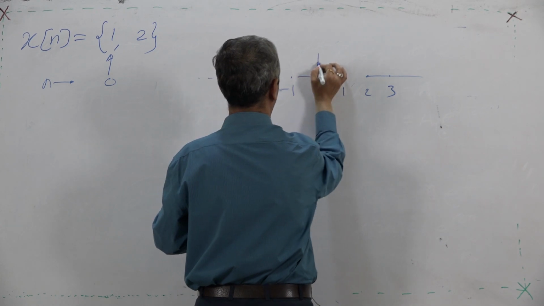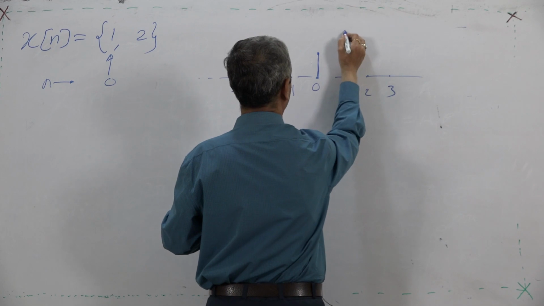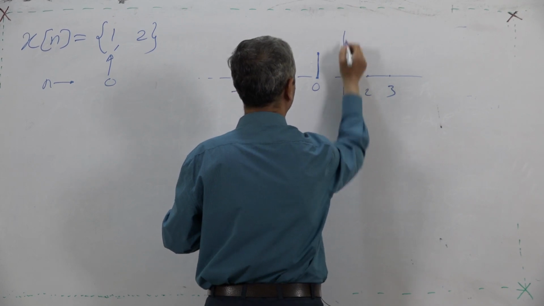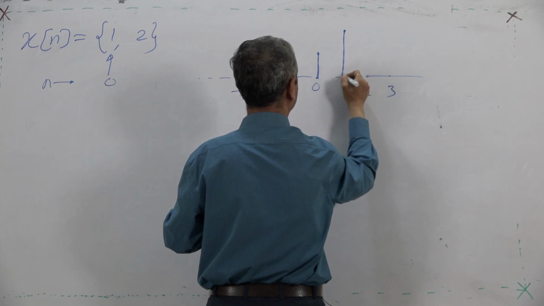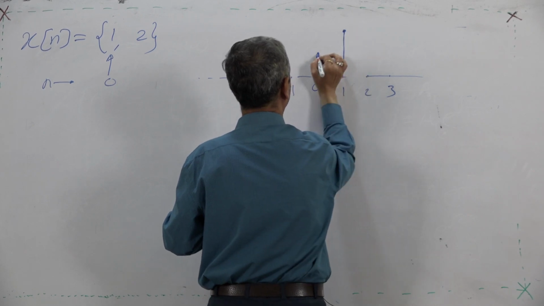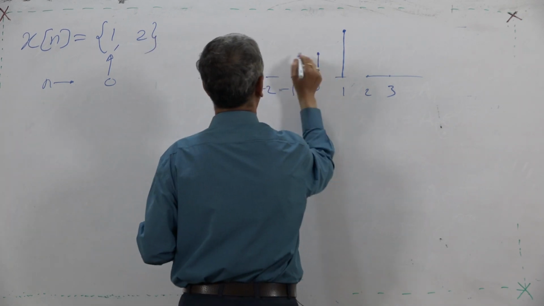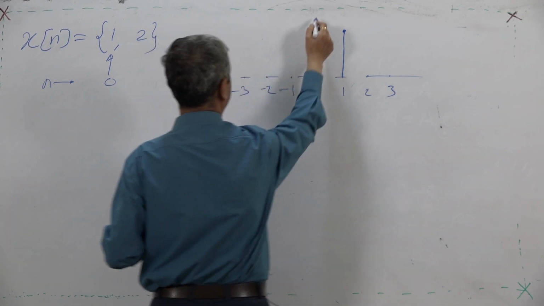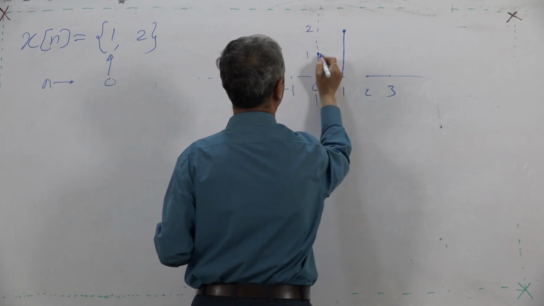The sequence is 1 and 2. This is a sequence. This is the y axis, this is value 1, this is value 2.